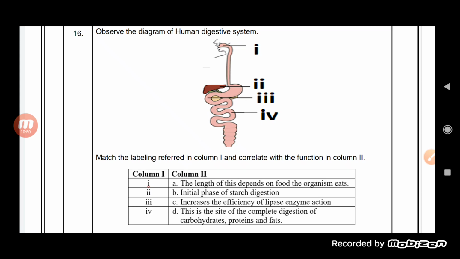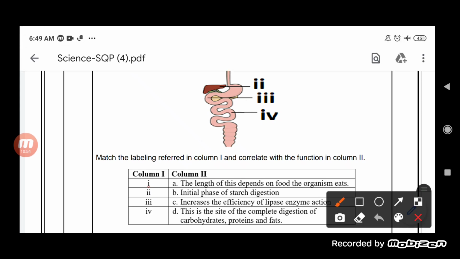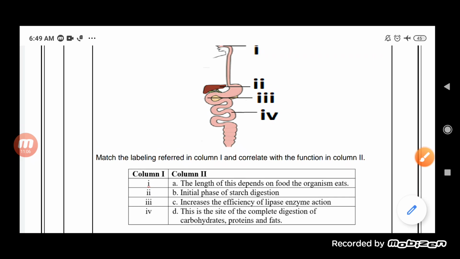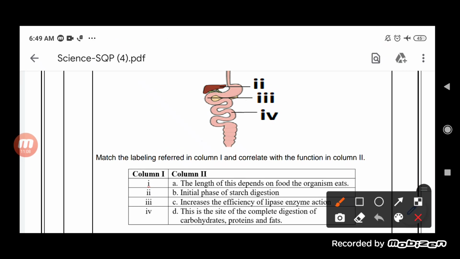You can see here in the second one, it is pointed towards the liver. And liver, you know, is used to release the bile juice. So bile is good for the lipase action. It helps in the digestion of fats. So yes, it increases the efficiency of a lipase enzyme action. So the first one is B, and the second one is C.